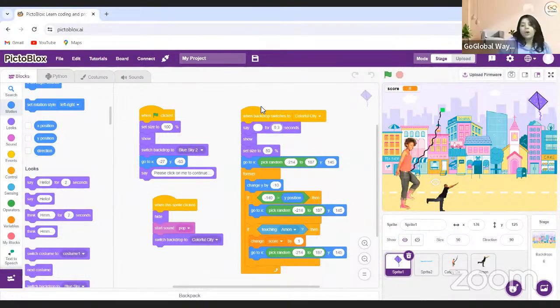It will go automatically when the kite will switch to colorful city. Now -10 is too much, so I'm just making it -5 to coming down so that it will take small steps. And the size of the kite is 50%. I'll make it 30% because 50% again seems too much.